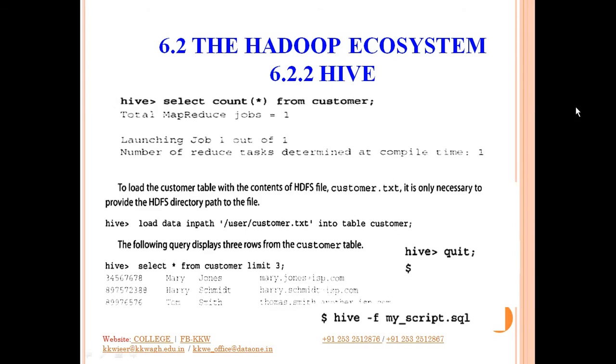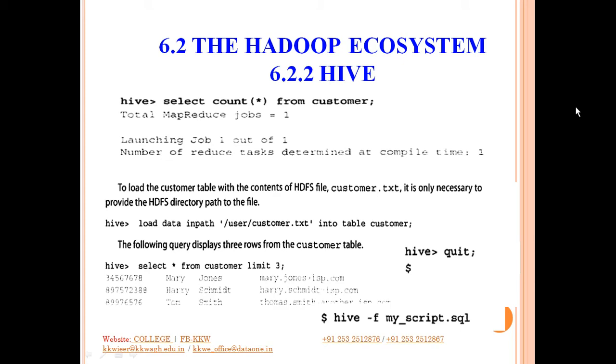Here is one more example. If I want to count how many MapReduce jobs there are, then I can write the query select count star from customer. As you can see in the output, it has created one map job and one reduce job using this particular command.